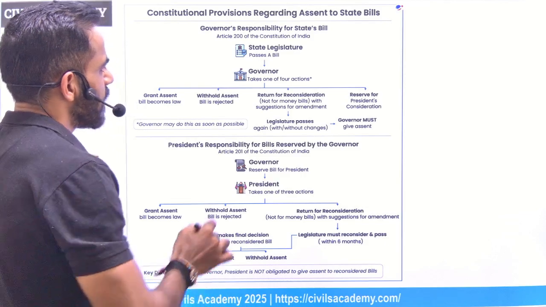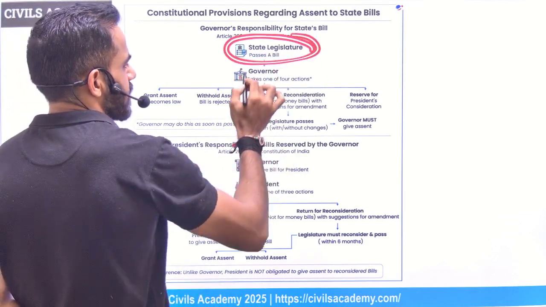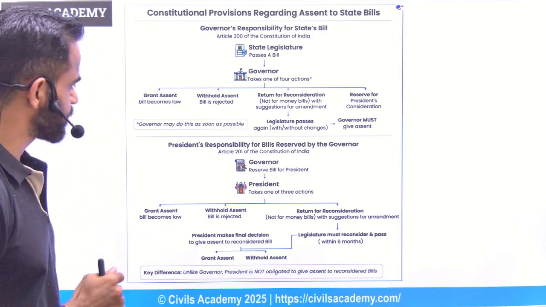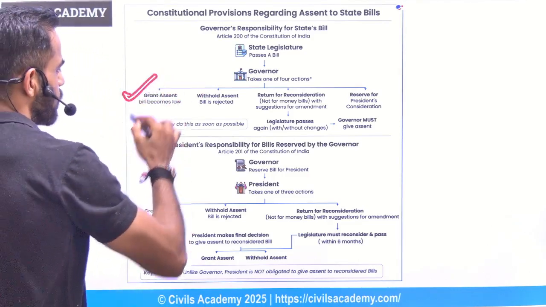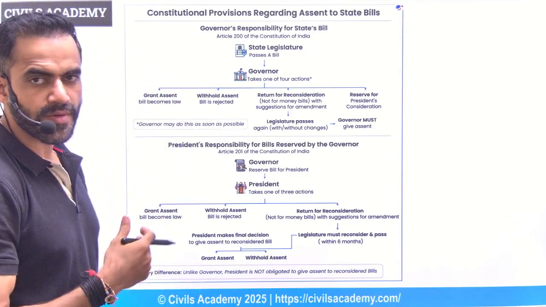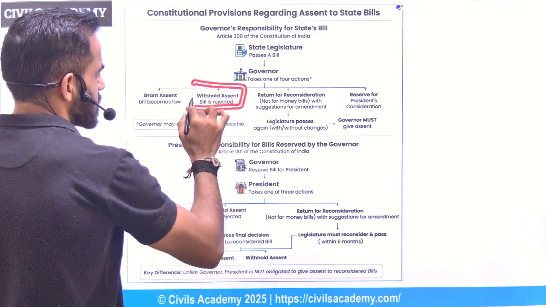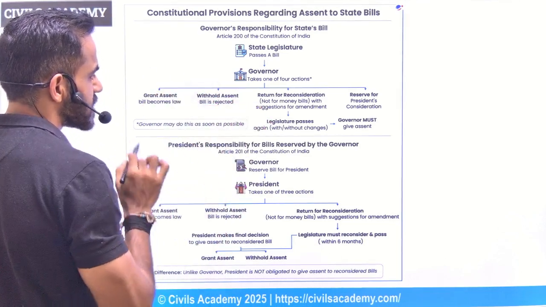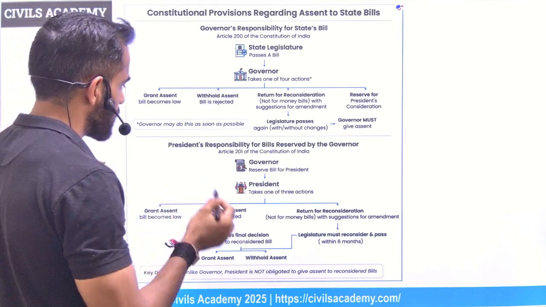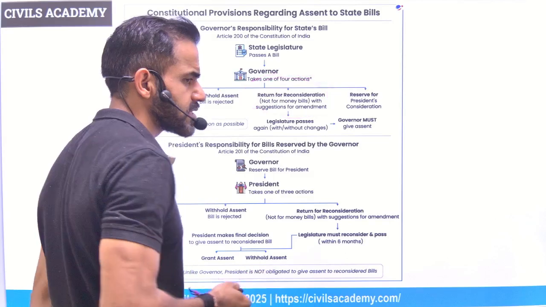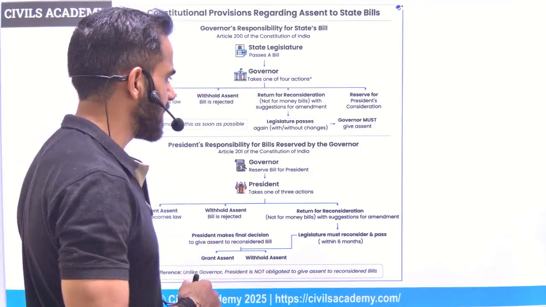See, if state legislature passes a bill, it will be sent to governor, and governor will have four choices. Number one, approved. Approved simply means now it will be a law. Second is the assent is withheld. That simply means bill is rejected. Third is return the bill for reconsideration. Now, of course, in case of money bills, this will not be applicable.